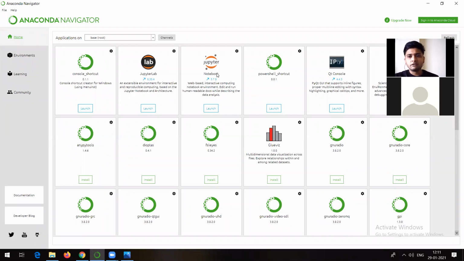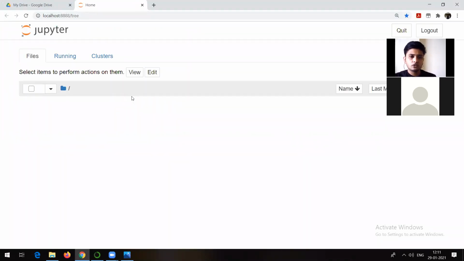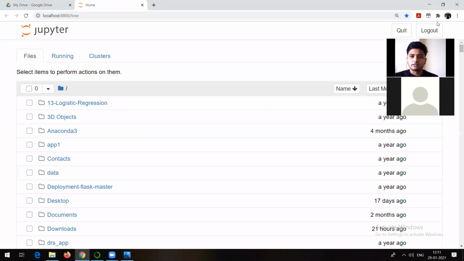Now I have shared a zip file with you. So you need to do what? You just need to unzip that particular file at any location, right? So suppose we have unzipped that. Go here in Anaconda Navigator and just launch Jupyter Notebook. For that matter, you can make use of JupyterLab, some other notebook, or other tools also. That's possible. But yes, I already told you that I'll be making use of Jupyter Notebook, right? So just click on launch, and you will be able to see something like this.